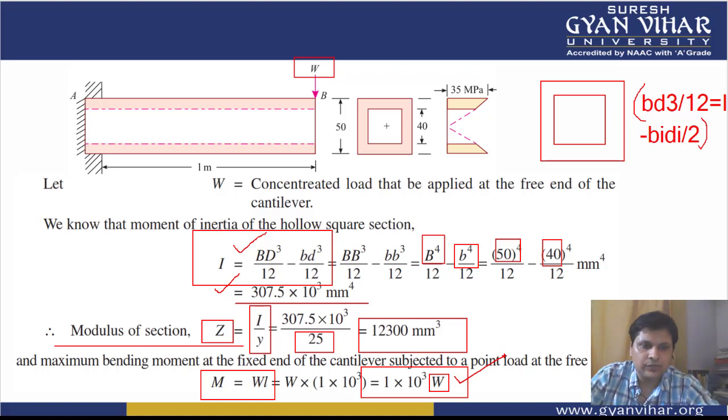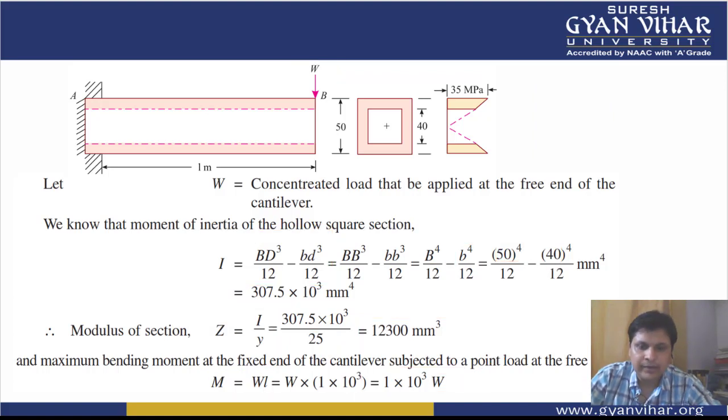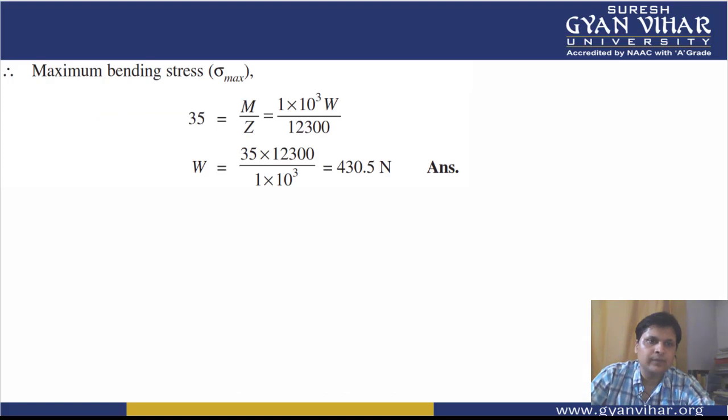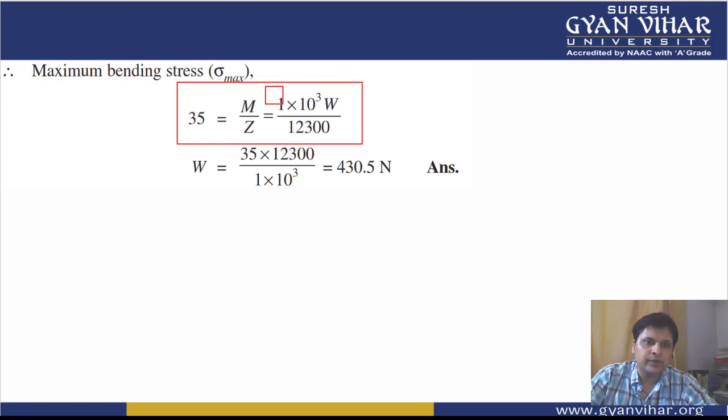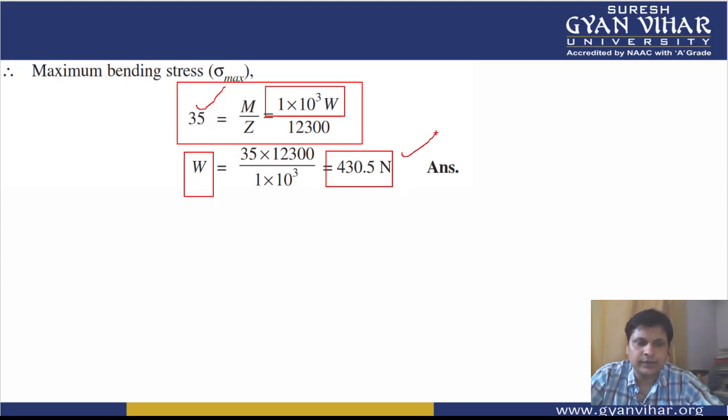Now this is one bending moment calculated by this formula. The second one will be from the bending stress: bending stress is equal to M by Z. M is the same, with the unknown point load W. Since we have the value of bending stress, putting that value we will get the value of W, the concentrated or point load acting on the beam.